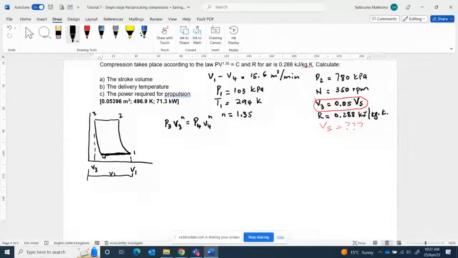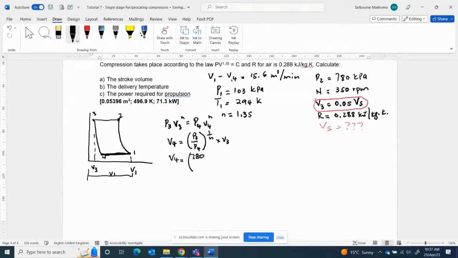What are we looking for? We are looking for V4, where V4 is equal to (P3 over P4)^(1 over n) multiplied by V3.